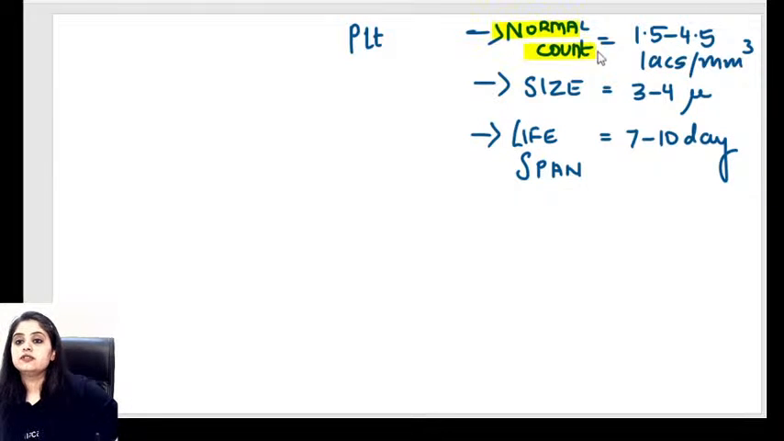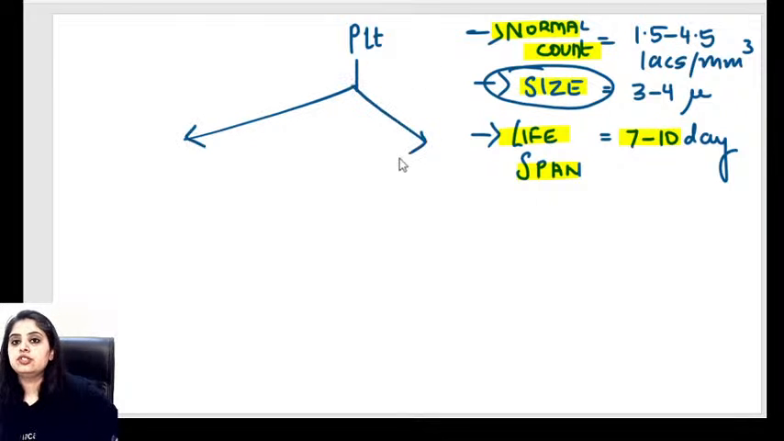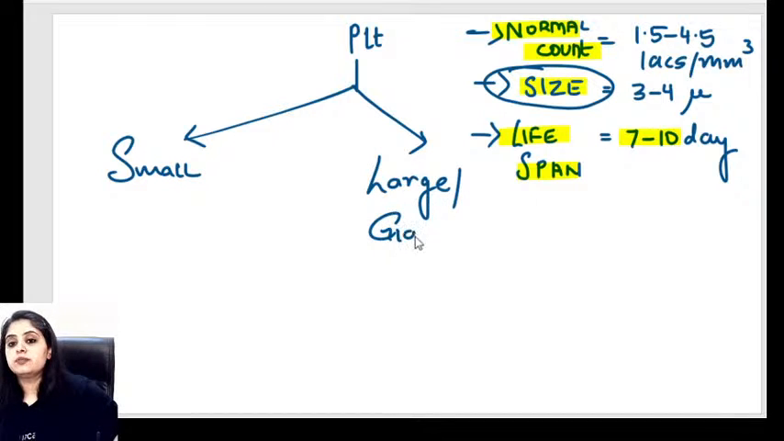Repeating, the count is 1.5 to 4.5 lakhs. Size is 3 to 4 microns. Can you say it is roughly half of RBC? RBC is 7.2, right? And this is roughly coming out to be half of RBC. That is how you learn it. And lifespan is 7 to 10 days. Okay, now I'm talking about the size parameter. Over here, I'm talking about size. So platelets have two things related to size. Either I can get small sized platelets or I can get large sized platelets, which you also call giant platelets.